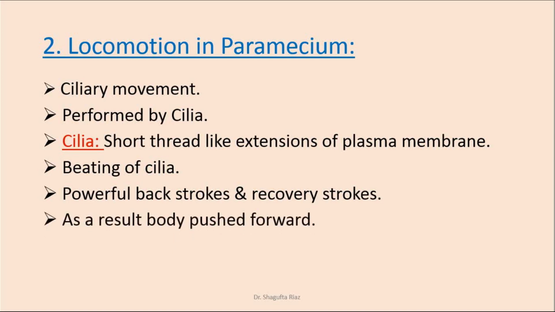The powerful backstroke moves paramecium in the forward direction. What happens in this kind of stroke? In this stroke, the cilia become rigid and bent backward, which propels the animal in the forward direction, while in the recovery stroke the cilia become softer and return to their original position, which offers the least resistance to water. As a result of these two strokes, the body pushes itself forward.